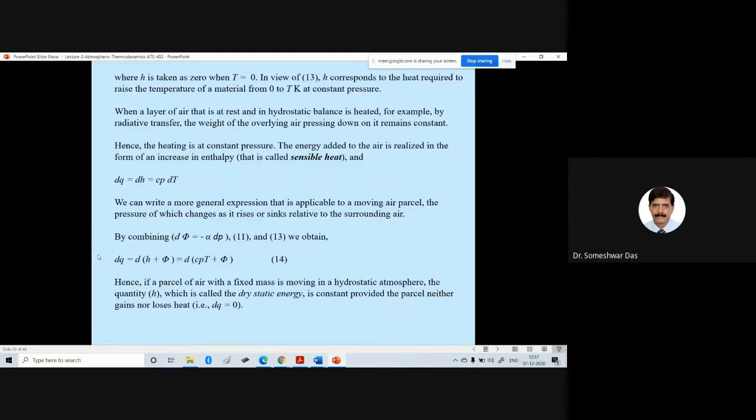That means adiabatic process, because according to the definition of the adiabatic process, there is no heat transfer, no loss or gain of heat. dq is equal to 0. So in such a situation, the dry static energy, which is cpT plus phi, is conserved and remains constant. In the adiabatic process, the dry static energy remains constant.